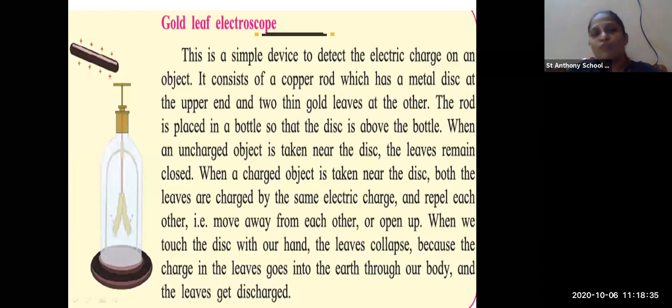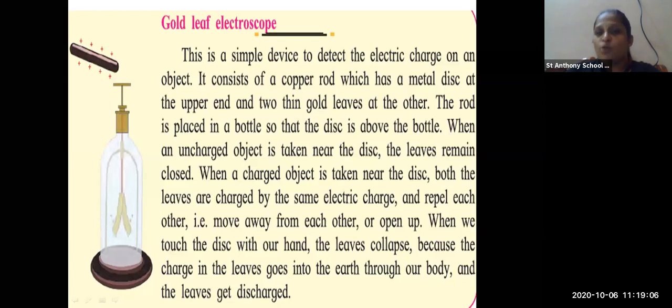Okay, now what will happen when an uncharged object is taken near the disc? The gold leaves will not repel. They will stay in the attraction position only.